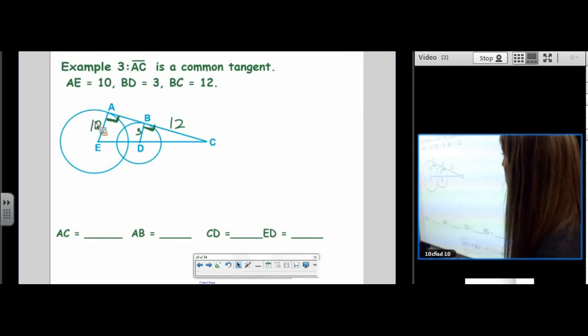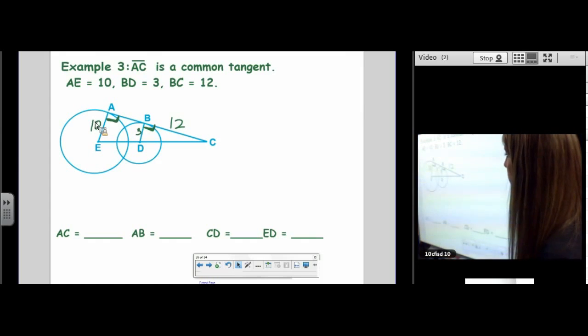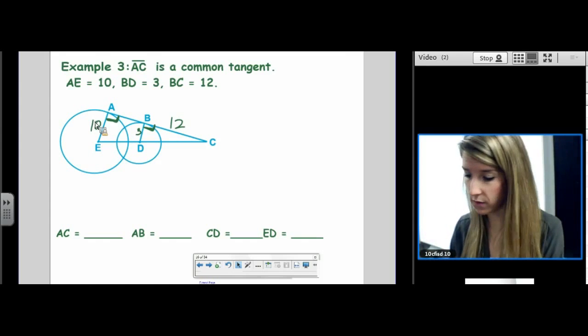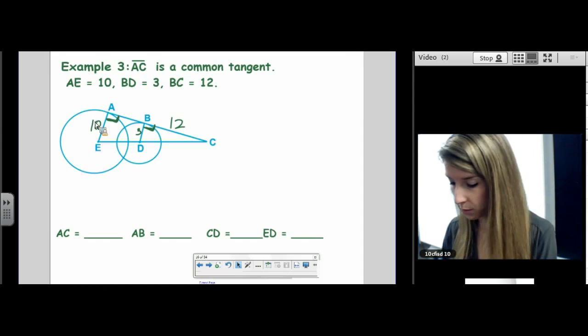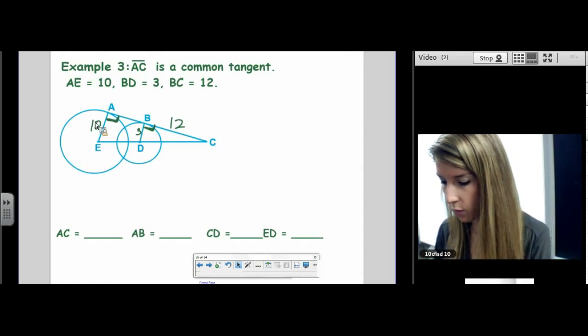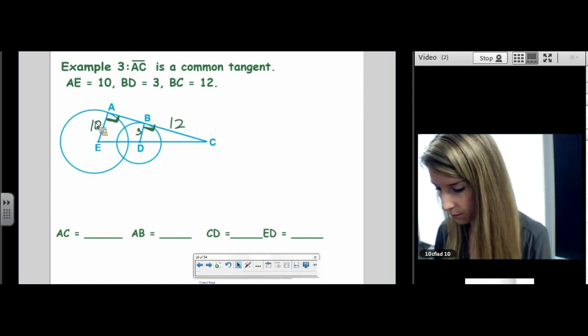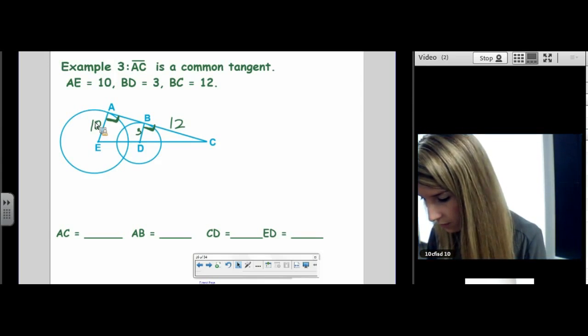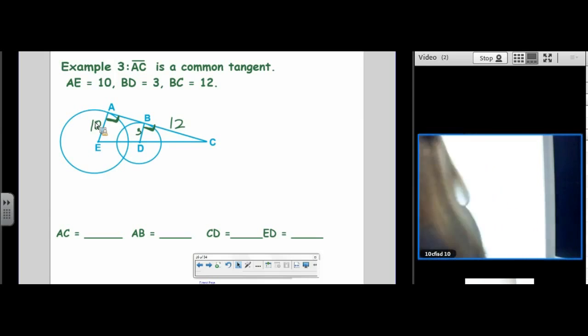What do you recommend doing here? We could do some Pythagorean theorem if you want to start with Pythagorean theorem. 3 squared plus 12 squared. You get 153. Then you have to factor tree 153. 3 root 17.